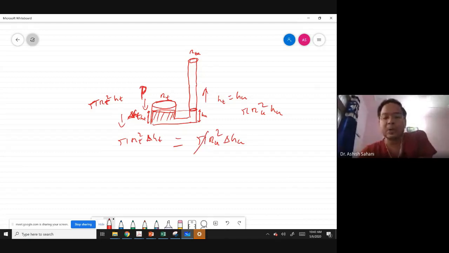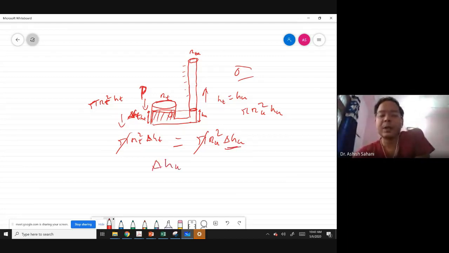Because what the user is seeing, the user is not able to see what is happening within the tank. The user is only seeing what is happening in the tube. So if the user is observing height ΔHU change, that means ΔHU is equal to ΔHT multiplied by RT² by RU².